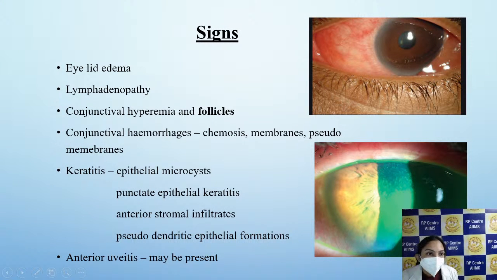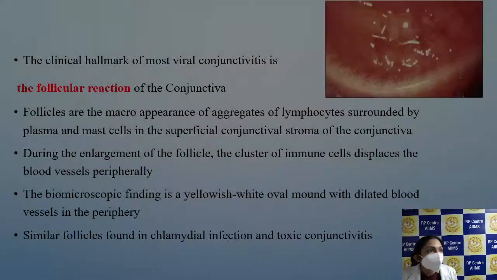The signs that we can elicit are mainly lid edema, lymphadenopathy, conjunctival hyperemia and follicles, conjunctival hemorrhages, keratitis in the form of epithelial microcysts in the very early phases, punctate epithelial keratitis, anterior stromal infiltrates, and pseudodendritic epithelial formations. Very rarely, patients can also have an anterior uveitis.